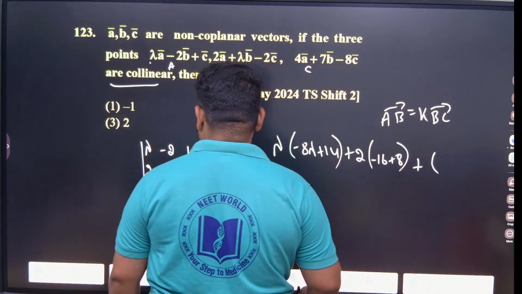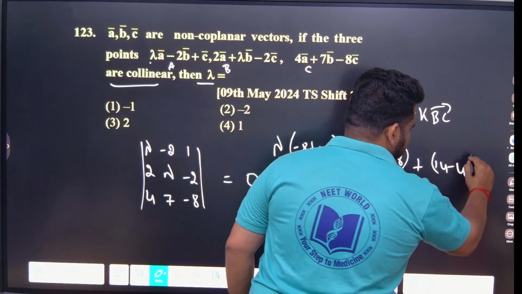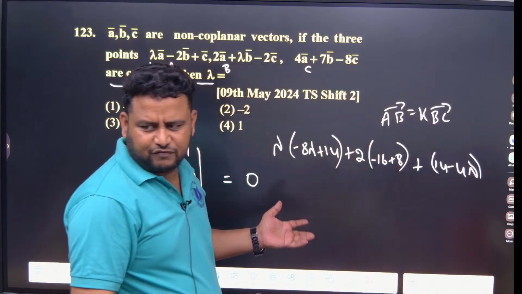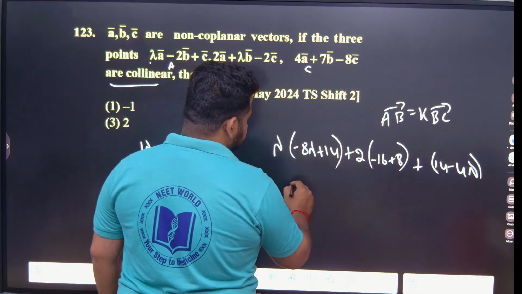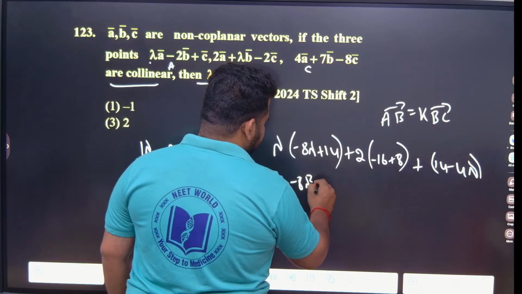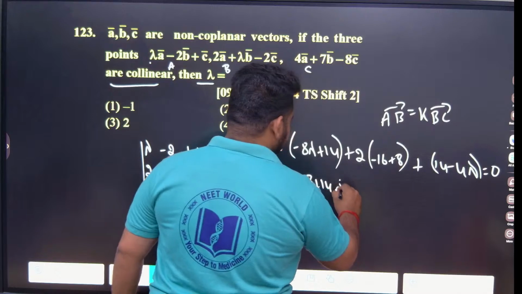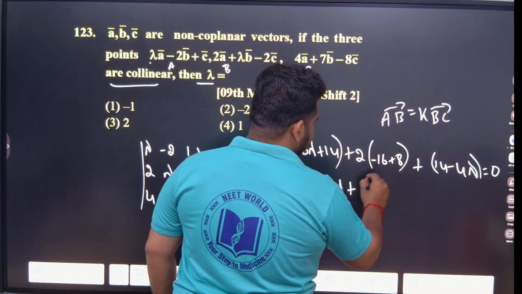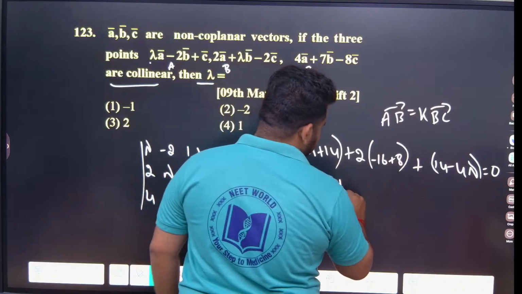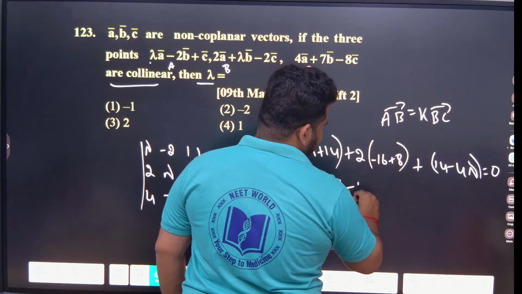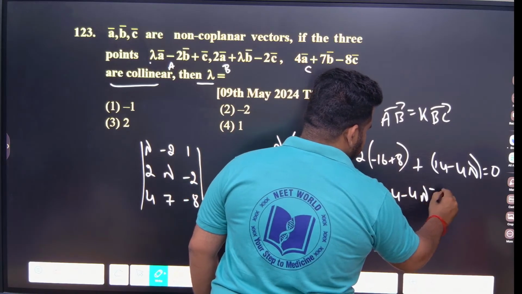So what is the value of lambda you will get? Did you find out? So this will be minus 8 lambda square plus 14 lambda, this should be equal to 0, plus 14 lambda, minus 16 plus 14 minus 4 lambda is equal to 0.